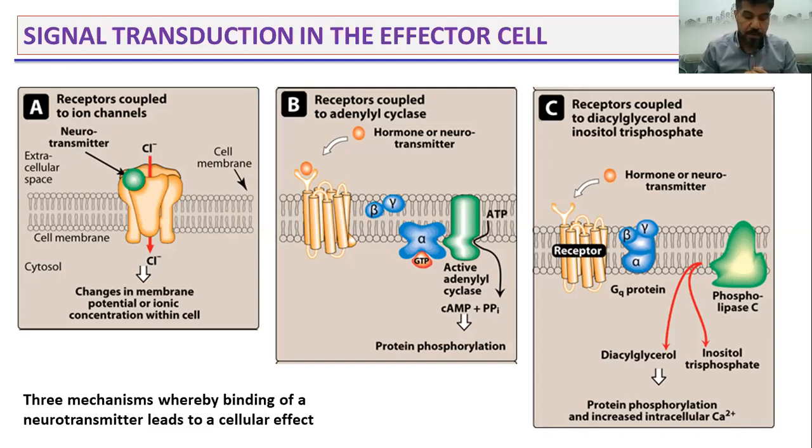This type of receptor is called an ionotropic receptor. So what do we mean by ionotropic receptor? An ionotropic receptor is a receptor that is located on or bound to an ion channel, and activating this receptor can change the permeability of the channel to specific ions or cations such as calcium, sodium, potassium, etc.